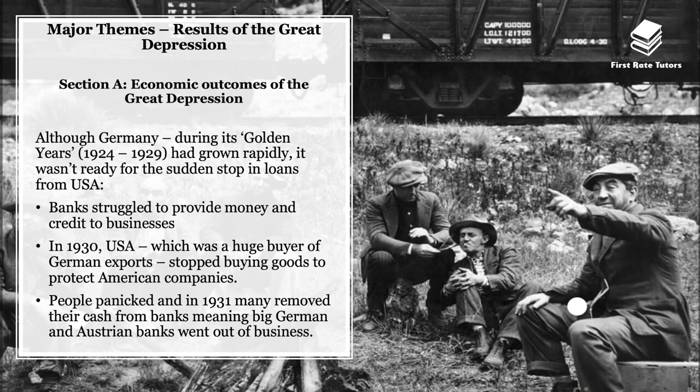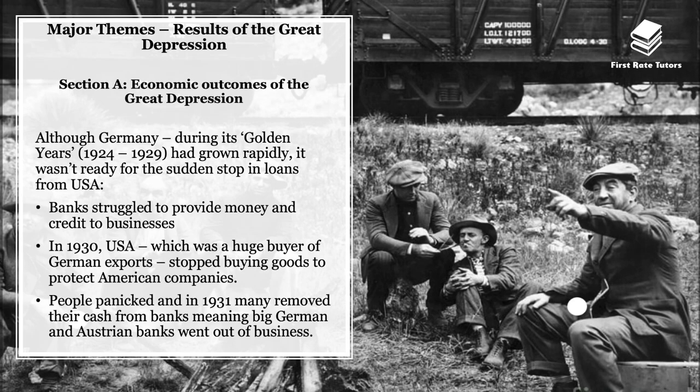Also, although Germany during its golden years, which is 1924 to 1929, had grown rapidly during this time, it really wasn't ready for the sudden stop in loans. Essentially, its growth was highly fueled and highly dependent on loans. Banks in Germany really struggled to provide money and credit to businesses. In 1930, the USA, which was a huge buyer of German exports, essentially stopped buying goods to protect American companies.